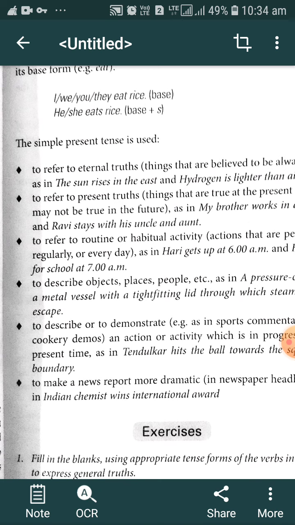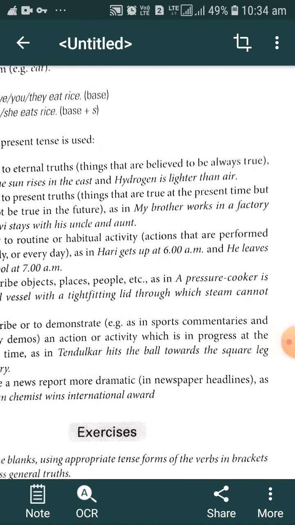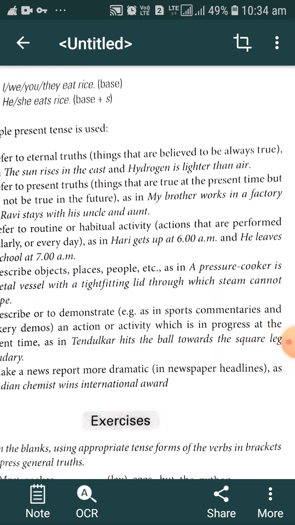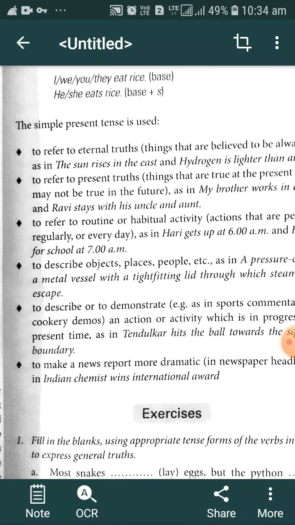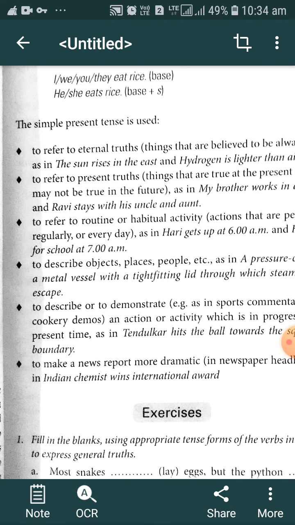Third and most important, you have to keep in mind that we use it to refer to routine or habitual activity, meaning actions that are performed regularly or every day, as in Hari gets up at 6 a.m., he leaves for school at 7 a.m. These are habitual actions that we generally perform regularly as our habit. If we are talking about habitual action, we have to use only and only simple present tense.